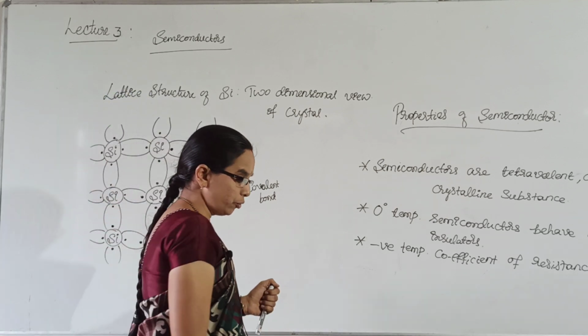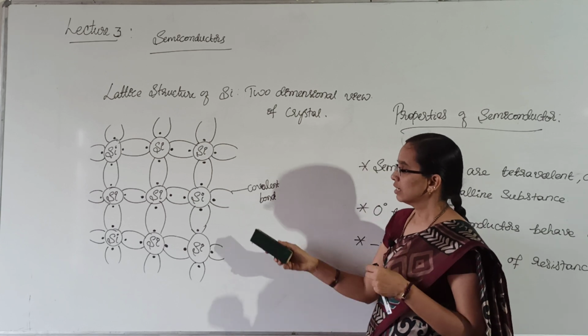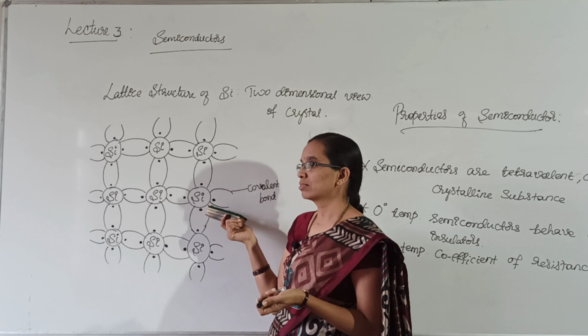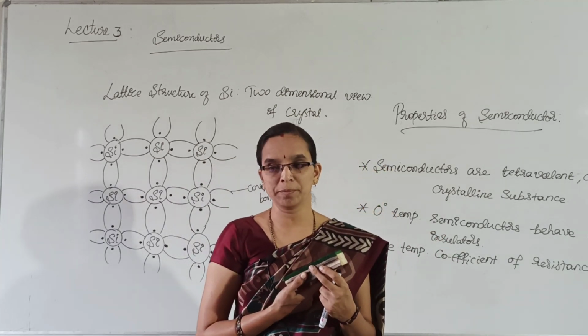If you want, you can draw the lattice structure for the germanium crystal as well. Even that looks the same as the silicon crystal because even that is a tetravalent atom.